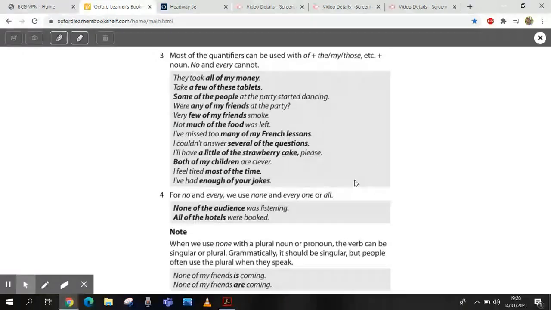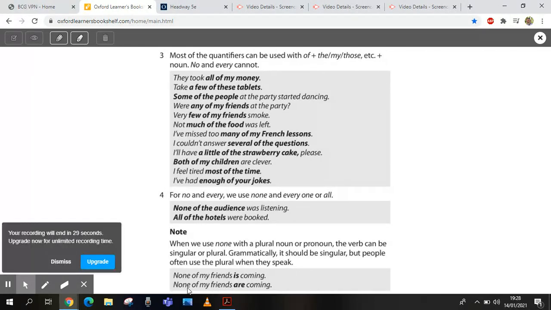Okay. For no and every, we can use none and everyone or all. None of the audience was listening. All of the hotels were booked. Okay. Be careful with the grammar. Although, to be honest, no, who cares about the grammar? None of my friends is coming is correct, but most people say none of my friends are coming because none is the subject of the sentence. So it's is. But actually, just like everyone, but this one, because friends is in front, we automatically think it must be are. Okay. Was that confusing?